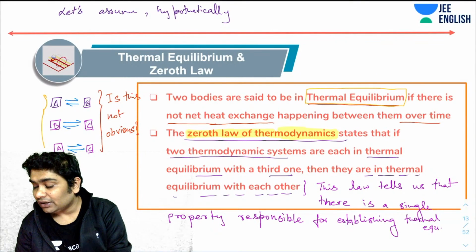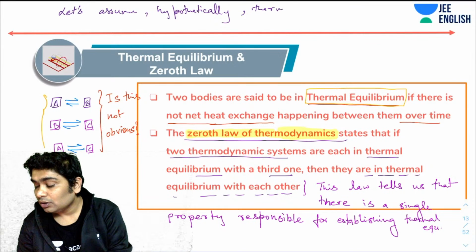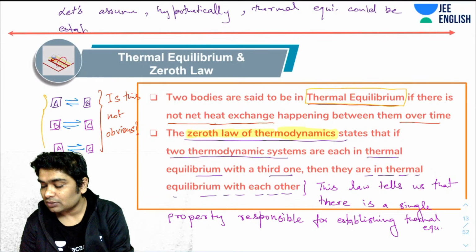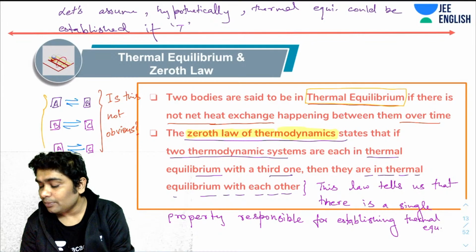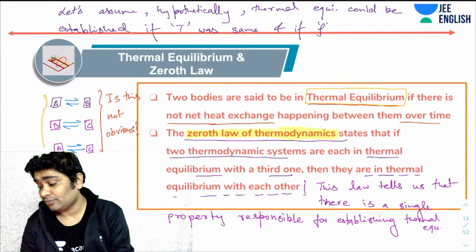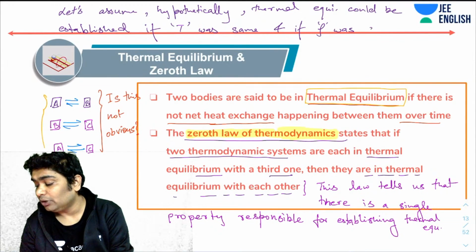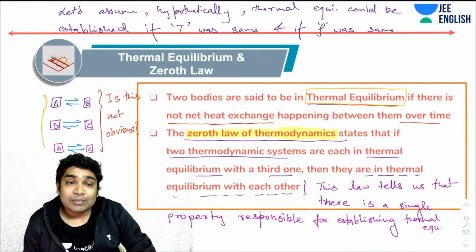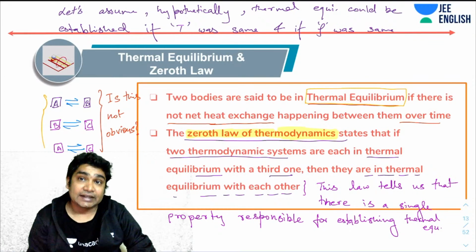Let's assume hypothetically that thermal equilibrium could be established by two parameters: if T was the same, or if rho was the same. So I'm taking a hypothetical example in which two bodies could come into thermal equilibrium if they had the same temperature or the same density.